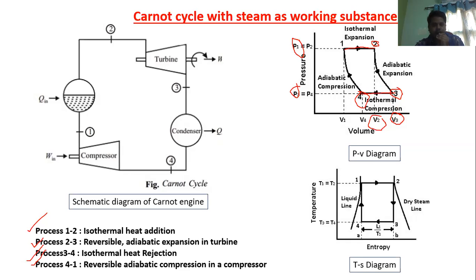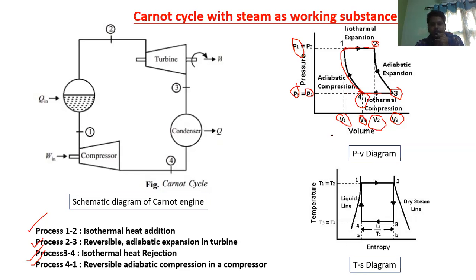Now, what's the final process? Reversible adiabatic compression in the compressor. What is the function of the compressor? It compresses the water and raises the pressure. So, in process 4 to 1, the pressure is increasing from P4 to P1. The pressure is increasing and the volume is decreasing because there is a compression. The volume is decreasing from V4 to V1. So these are all four processes on the PV diagram.